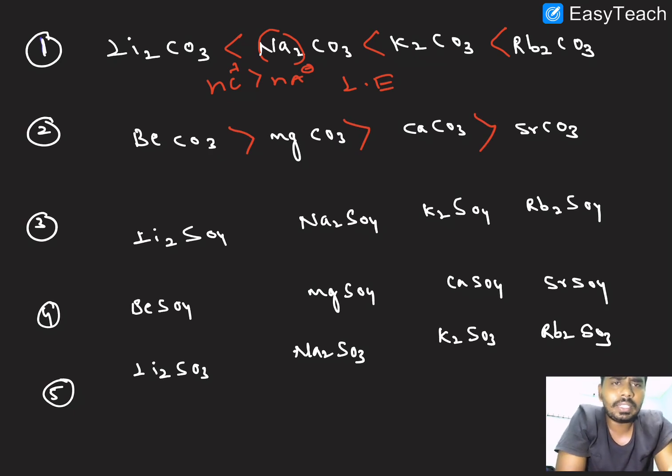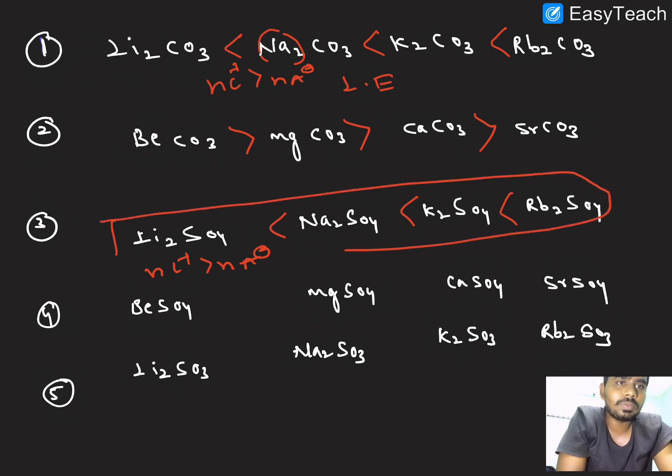And right here, the number of cations is more than the number of anions. So in that case we have to take lattice energy. So rubidium is having less lattice energy and more solubility. So lattice energy and solubility are inversely proportional. So this is the solubility order. I hope it is clear. This is the solubility order. Right. Next one.